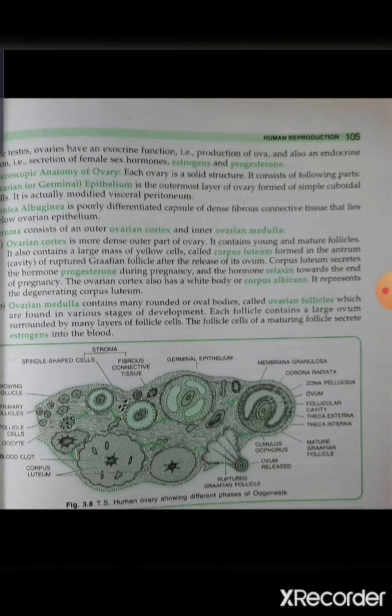The mature follicle is known as the Graafian follicle. So you can write Graafian follicle or mature follicle. From the mature follicle, the estrogen hormone is secreted. So from here you can differentiate that the mature follicle, or the Graafian follicle, secretes the hormone estrogen.